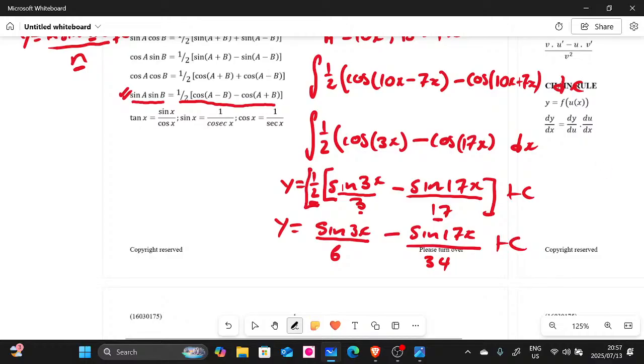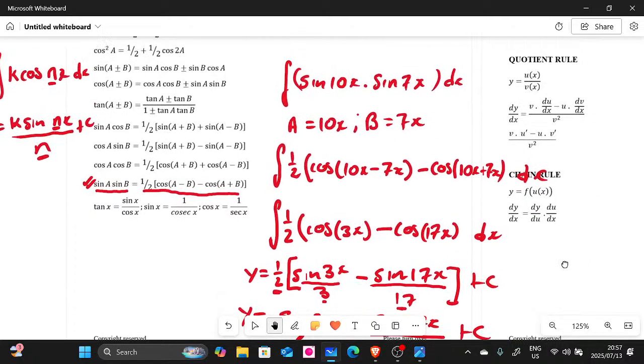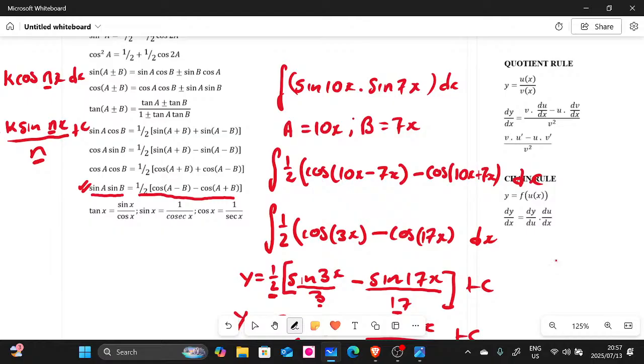Guys, this half doesn't affect the c. People, please make sure that you don't get to that point. So here, guys, is our final answer for this question. I hope you managed to understand it, because I didn't teach this in class. I completely forgot it. If you are in my class, I completely forgot it, guys. I did it when we were doing some revision with the guys that were in class on that day, right? But anyway, just rewatch this again so that you can understand. The question was given in this manner: sine 10x multiplied by sine 7x dx, right?